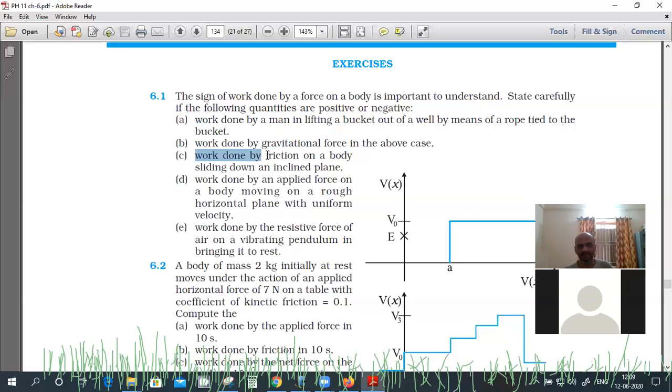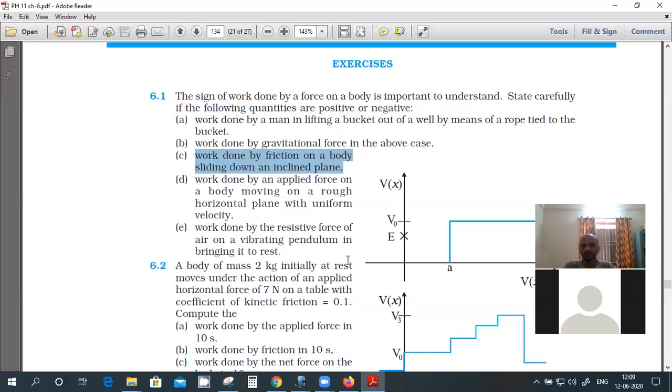Work done by friction on a body sliding down an inclined plane. It's sliding down, so the friction force direction is up, right? So positive or negative? Negative. And since it's negative work done, the energy will reduce. That energy is the one which will be converted to heat because of the friction.